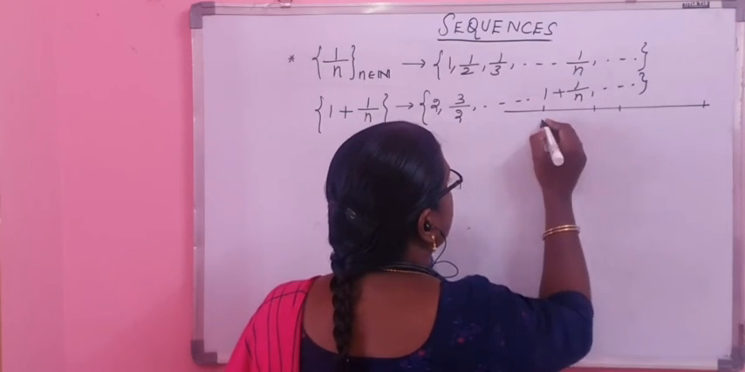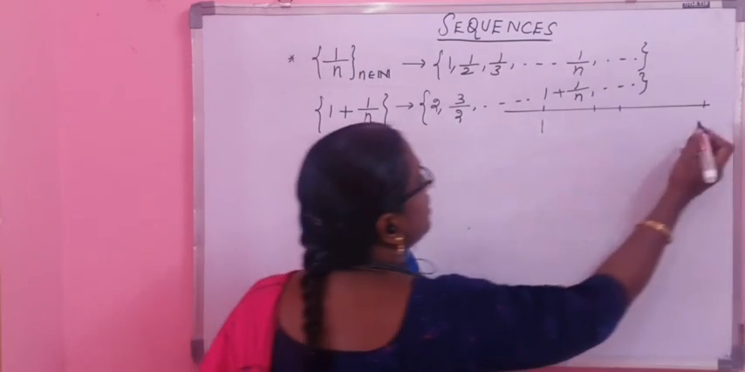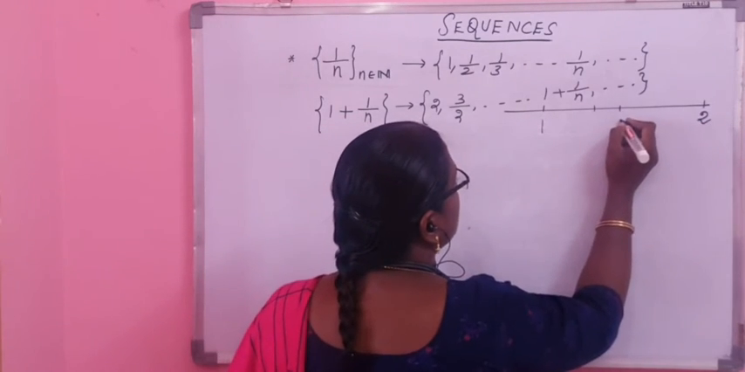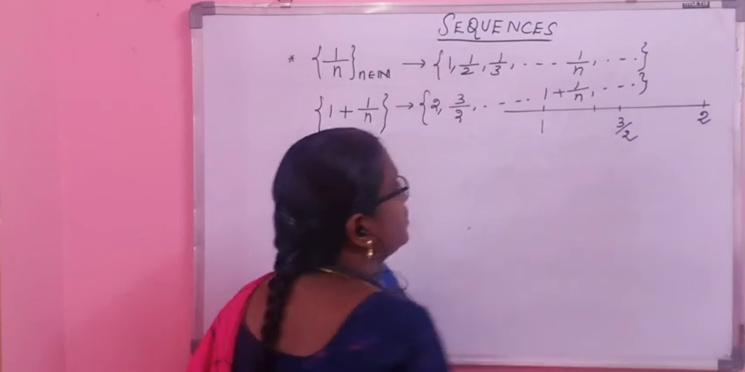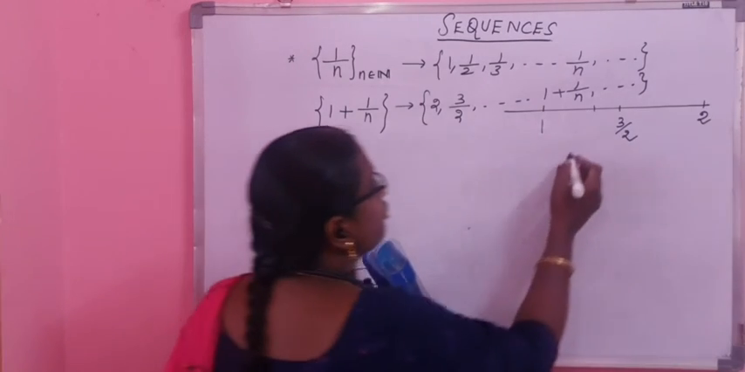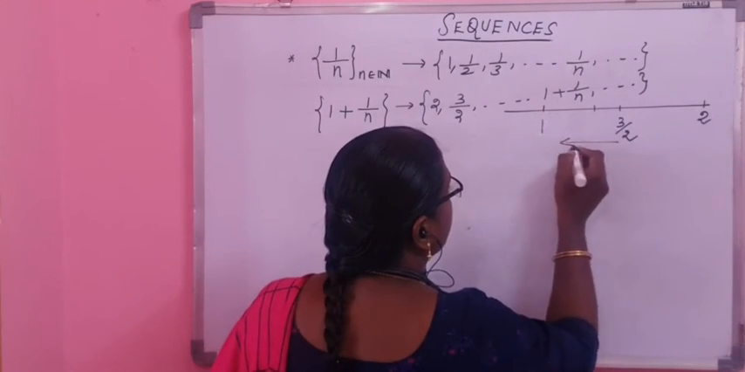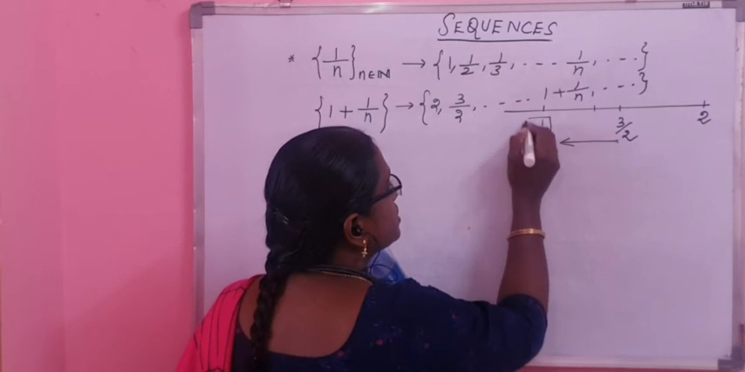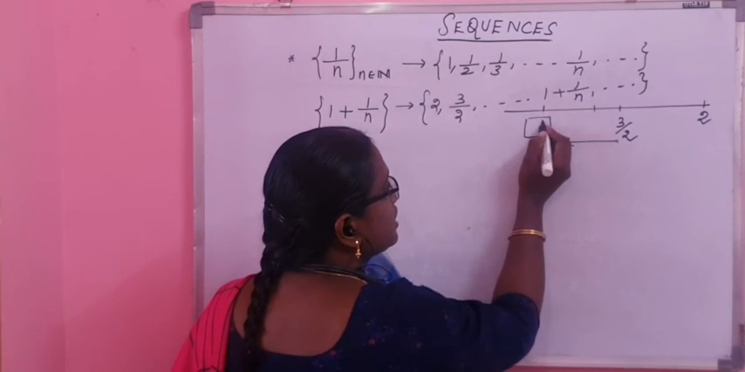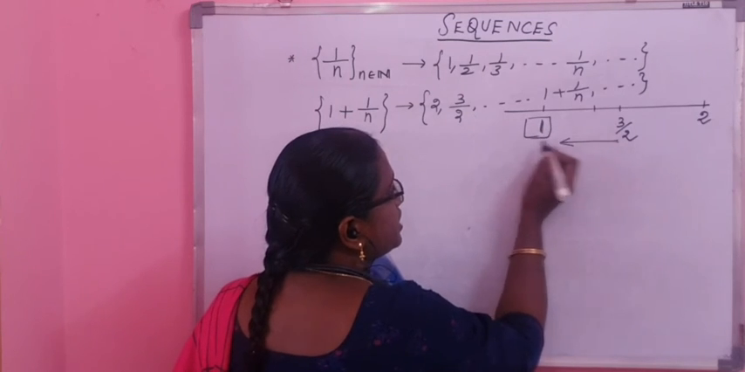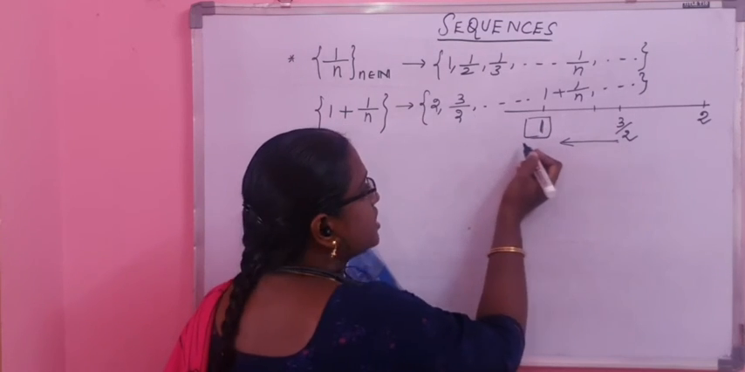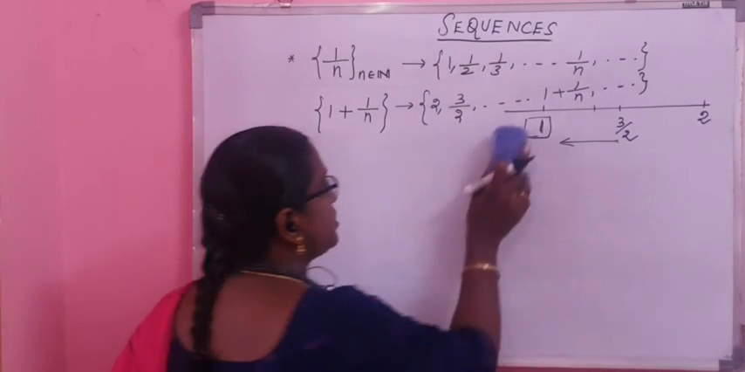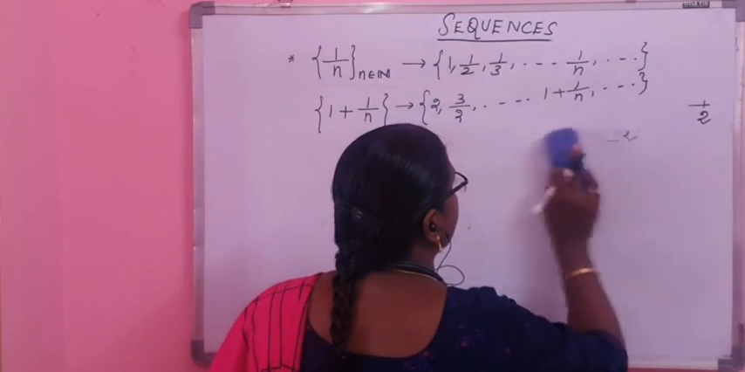So when n is equal to 1, a_n is equal to 2. When n is equal to 2, a_n is equal to 3 by 2. Like this, if you keep increasing the values of n, we notice that the terms of the sequence move closer to 1. So you are able to find a single finite value to which all the terms of the sequence move closer as n increases. And this behavior is noticed even in this kind of sequence.